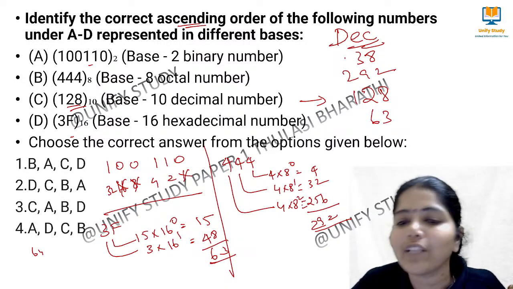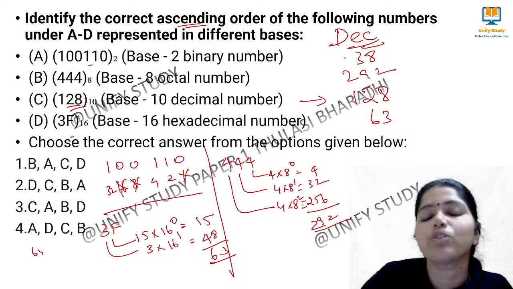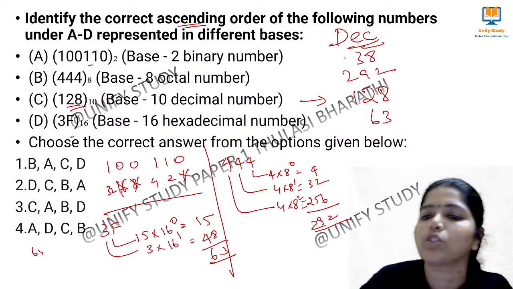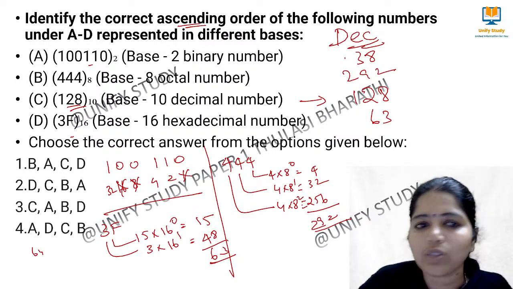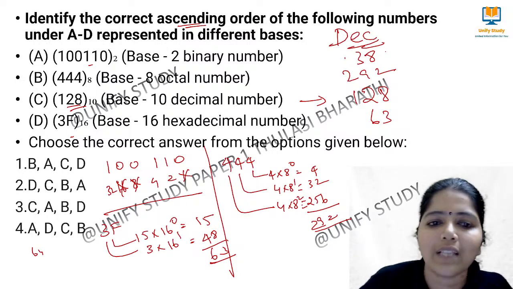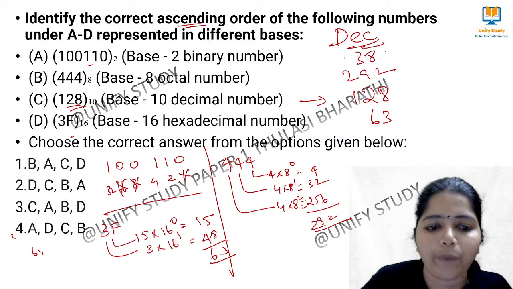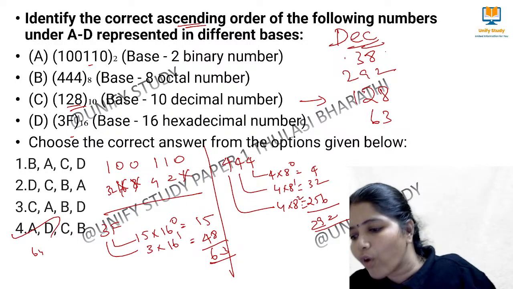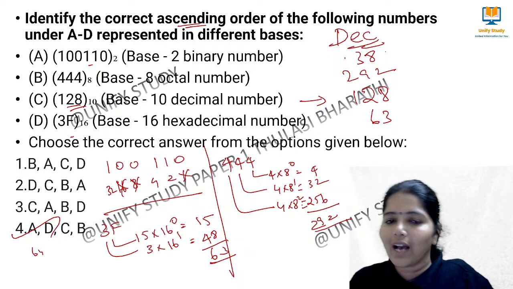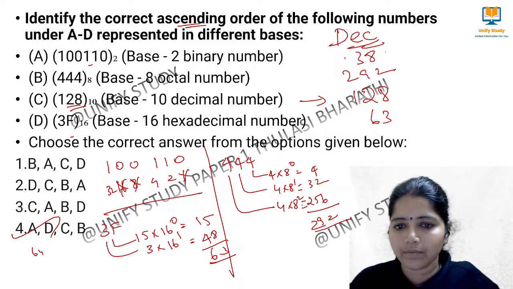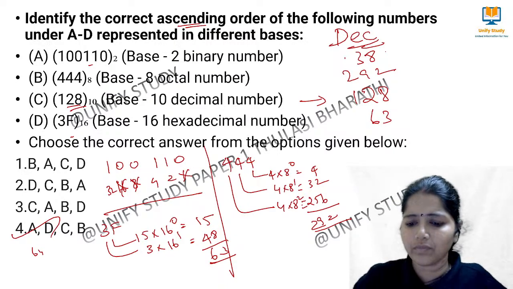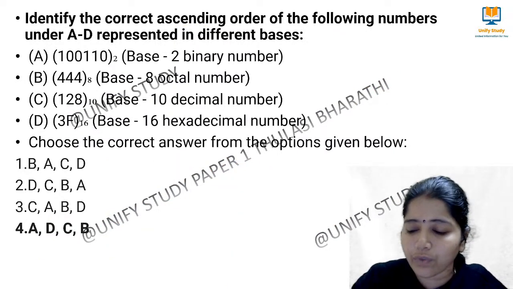So we have to now arrange it in the ascending order. That is the smallest to biggest. Ascending means smallest to biggest. Which is smallest? Smallest one is A. So A is smallest and then next D is smallest. Only one option. So that is option 4 is the right answer for this question. Am I clear, learners? So for this, option 4 is the right answer for this question.